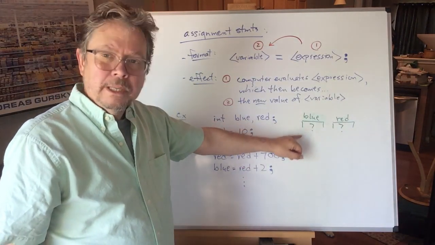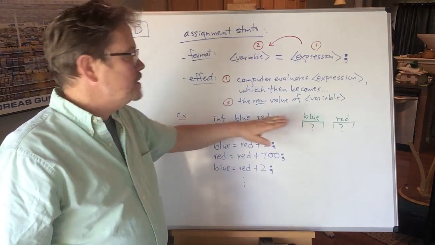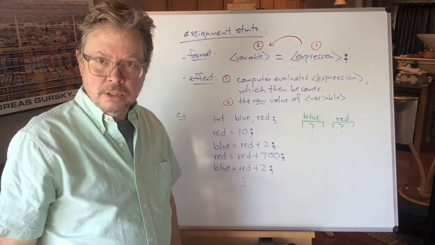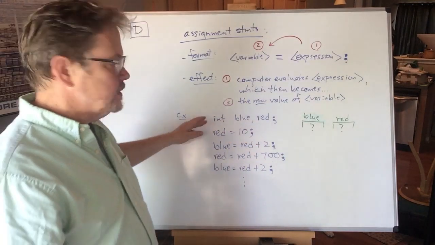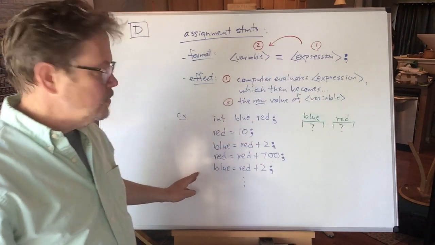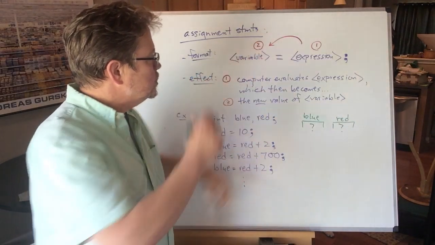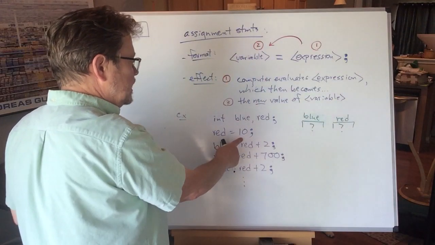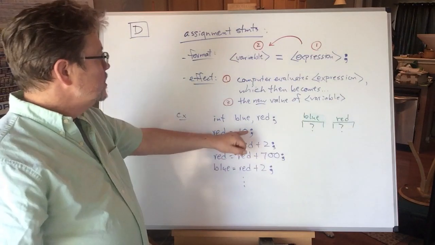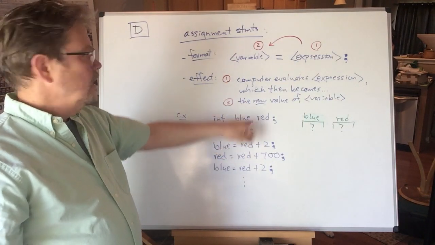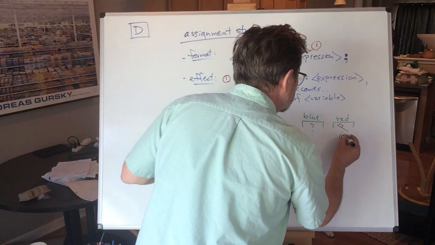But here, to make the trace complete and less error prone, whenever you set up new variables in C++, initialize them to garbage, unless they're initialized to something else. I could have put values here for these, but this is kind of a standard convention. Set up your variables first and then use them. Then away we go. All the rest of these are assignment statements, and it's always going to be 1, 2, starting on the right, then left. The right-hand side, I think I can evaluate that. 10 is 10, yeah, okay. So the value of that expression is 10, and it becomes the new value of variable red over here on the left. Red is no longer garbage, it is now 10.